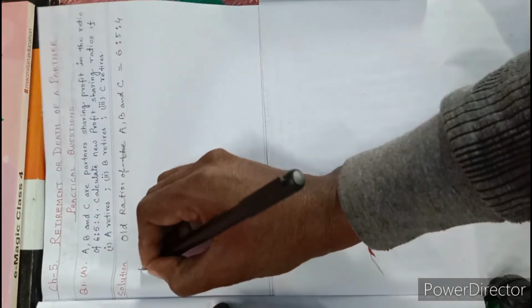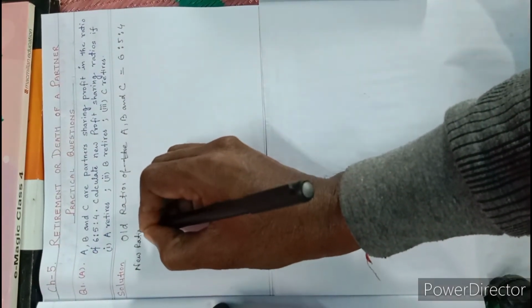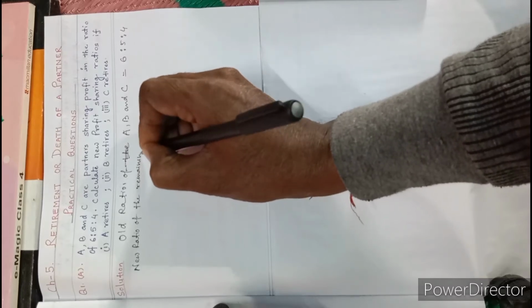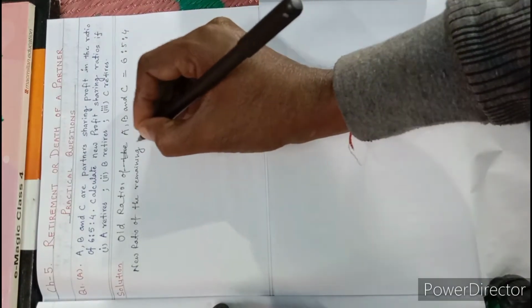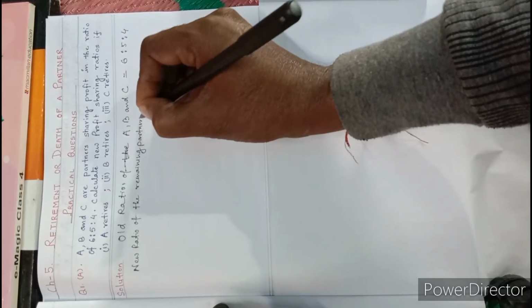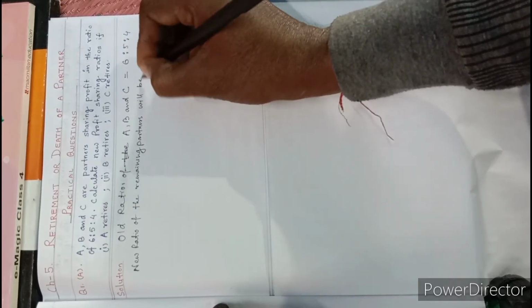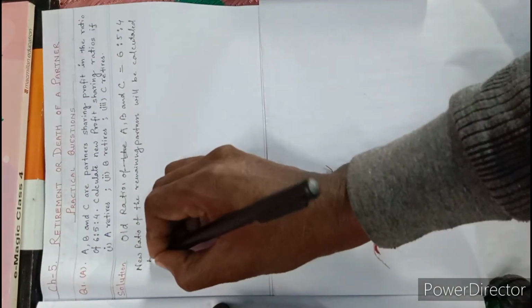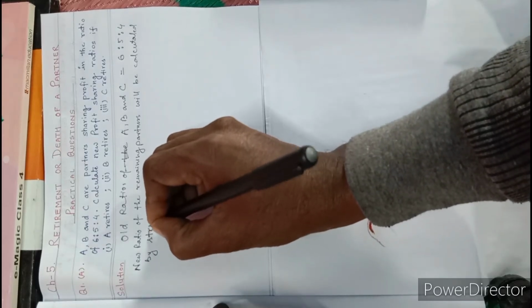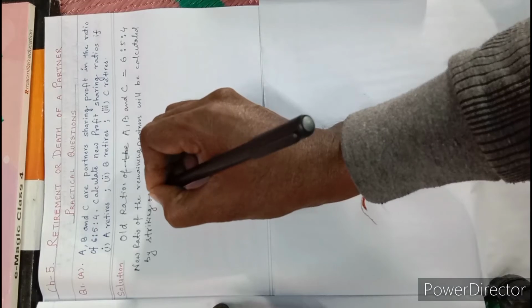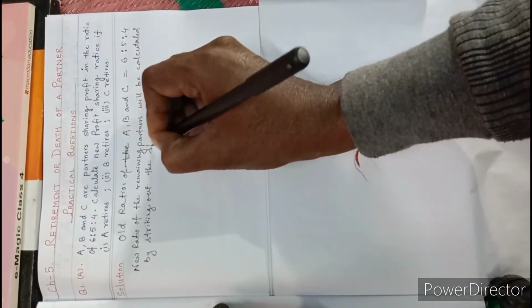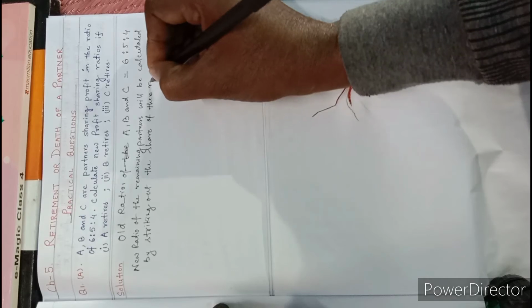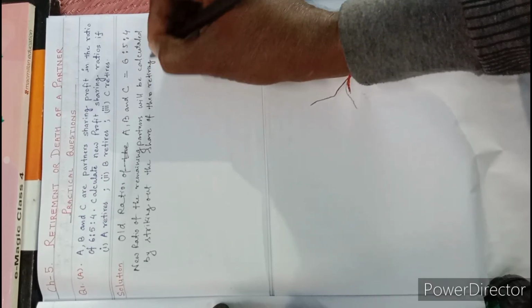So we know that the new ratio of the remaining partners will be calculated by striking out the share of the retiring partners.